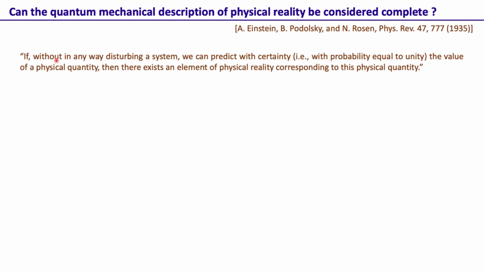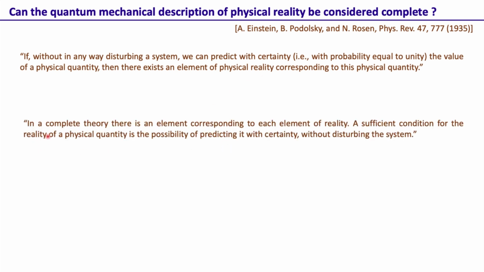So they say, and I'm just quoting EPR from this paper, that if, without in any way disturbing a system, we can predict with certainty, that is with probability equal to unity, the value of a physical quantity, then there exists an element of physical reality corresponding to this physical quantity. Here they are basically referring to the fact that measurements should be certain, that one should be able to predict something with unit probability, and only then can we say that there exists an element of physical reality. Essentially they are defining what should be the idea of physical reality, what should be the requirement for something to be physically real.